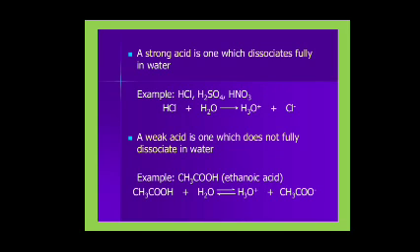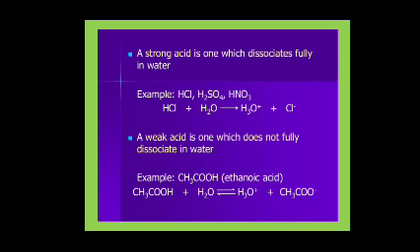A strong acid is one which dissociates fully in water. For example, HCl, H2SO4, HNO3, HClO4 are all strong acids. These substances completely dissociate and produce H plus ions in aqueous solution.